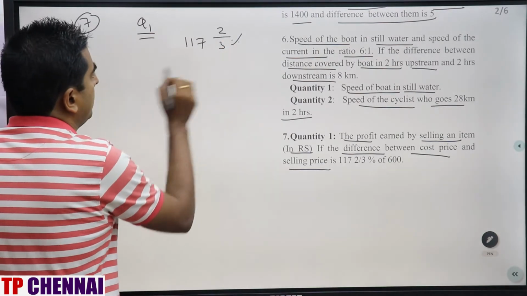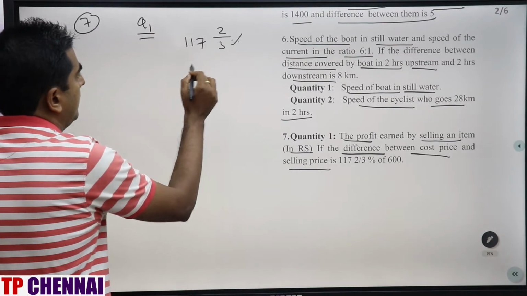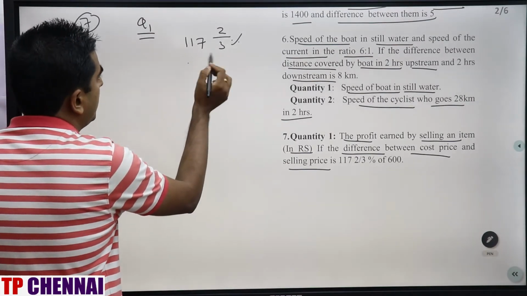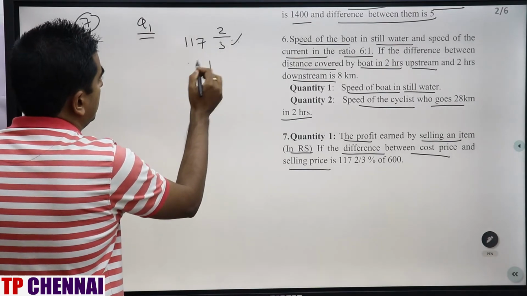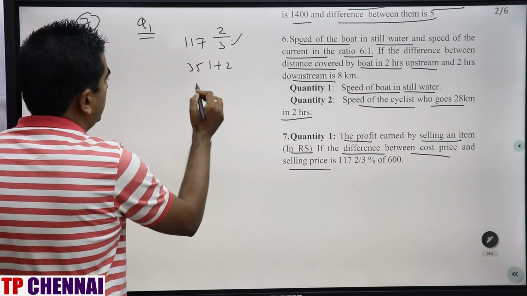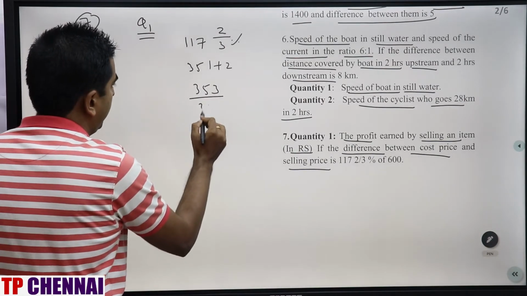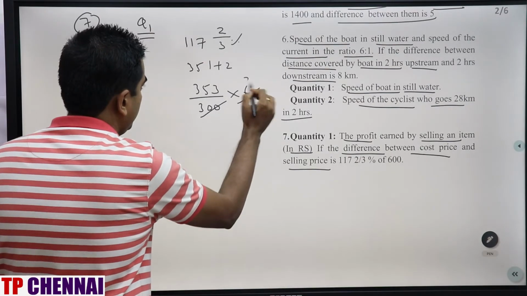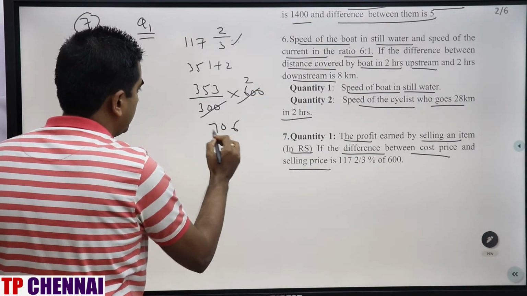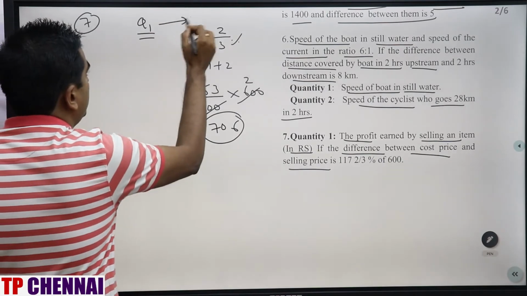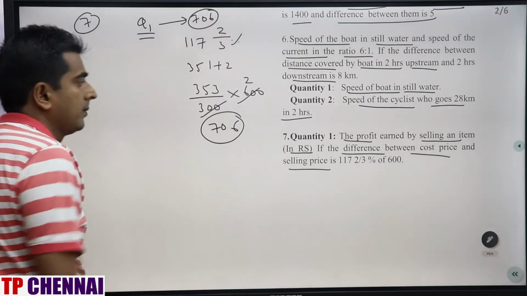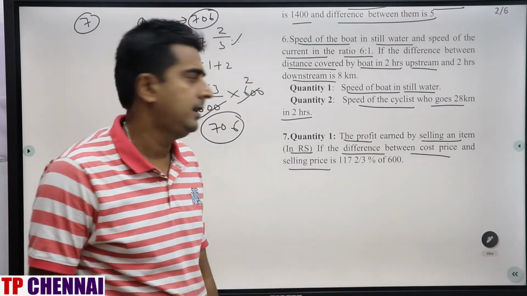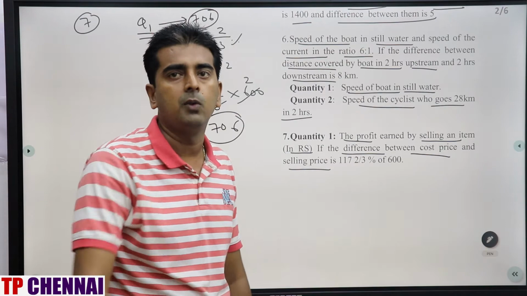This is how much? 17 times 3 is 51, right? So 17 times 7 is 119... this is 351 plus 2, plus 2. This is 353 divided by 300 of 600. So this is how much? 706. Quantity 1 is nothing but 706. Profit is nothing but SP minus CP. The difference they have given you, right? So quantity 1 is nothing but 706. Now we'll see quantity 2.